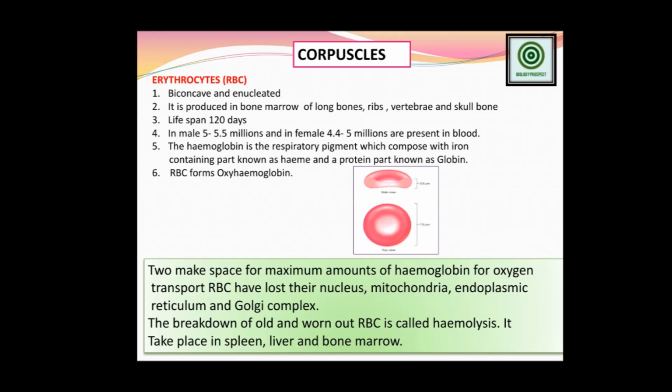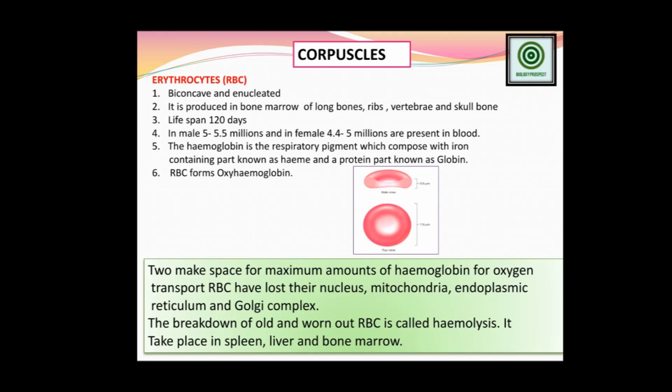The breakdown of the old and worn out RBC is known as hemolysis, and hemolysis takes place in our spleen, liver, and bone marrow. What is hemolysis? It is a phenomenon that takes place inside our blood at every moment. I have already mentioned that the lifespan of the RBC is 120 days, and after the 120 days the old and worn out RBCs rupture or get damaged, and this process is known as hemolysis. After hemolysis, the new RBC formation takes place in the bone marrow.